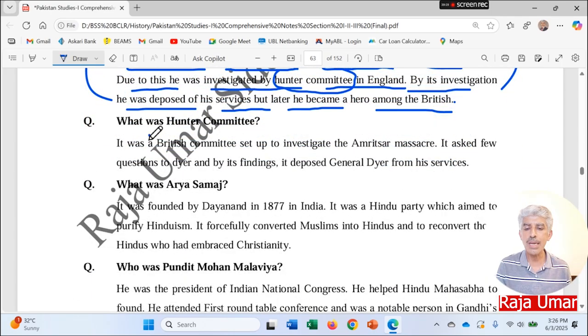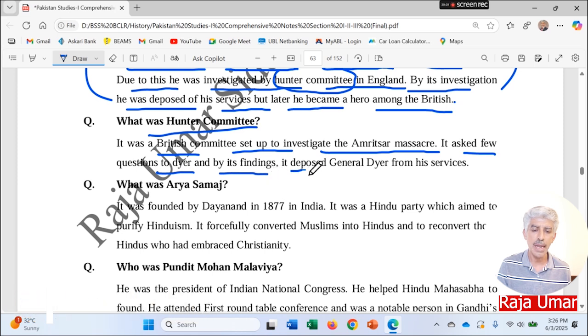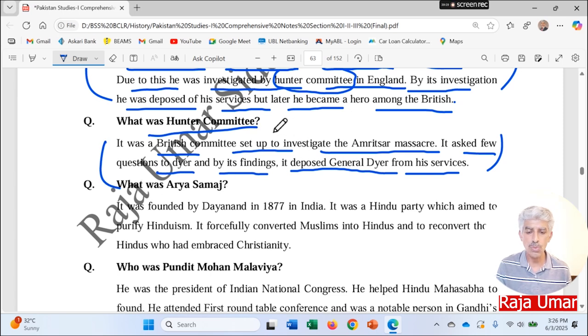What was the Hunter Committee? It was a British committee set up to investigate the Amritsar massacre. It asked few questions to General Dyer, and by its findings, it deposed General Dyer from his service. So I believe that we can add this one, that the British government wanted to get an in-depth investigation of the Amritsar massacre. For that sake, the British government constituted this committee under the headship of Justice Hunter to find out what actually had happened at Jallianwala Bagh, the Amritsar massacre.